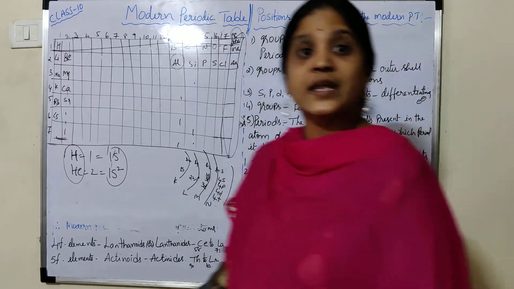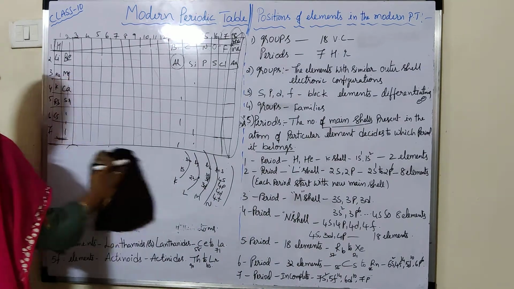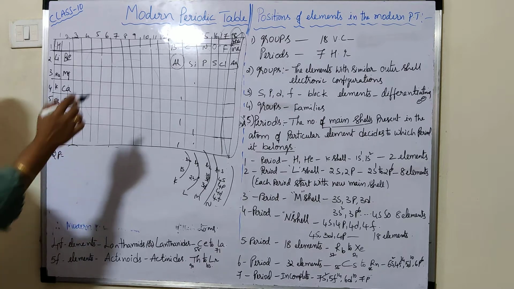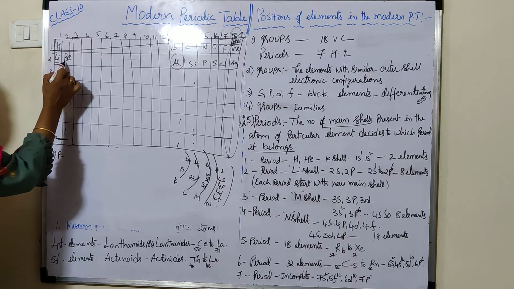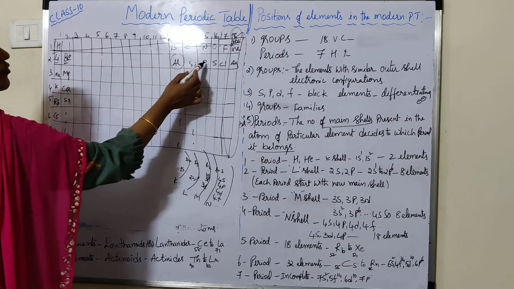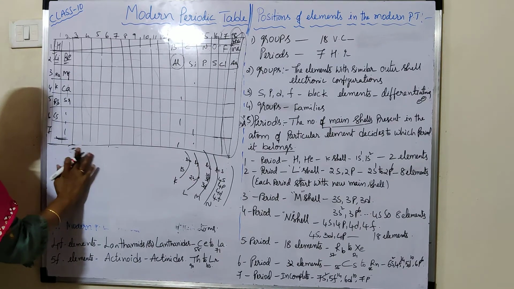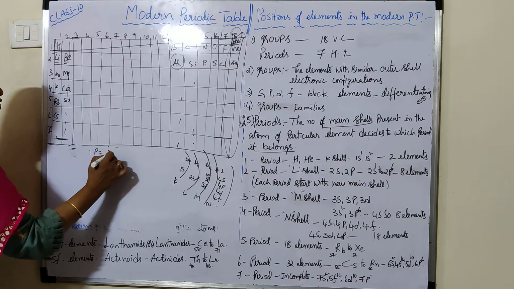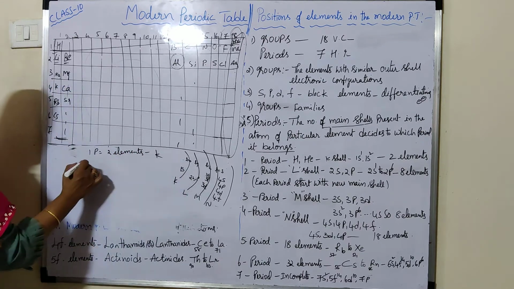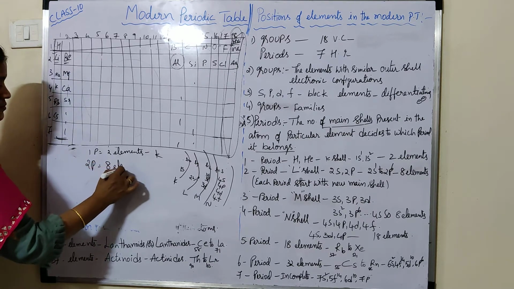Now the second period, not group, period. The second period starts from lithium, beryllium and so on. So 1, 2, 3, 4, 5, 6, 7, 8 elements are there. See, in the first period there are 2 elements because they belong to the K shell, and in the second period there are 8 elements.